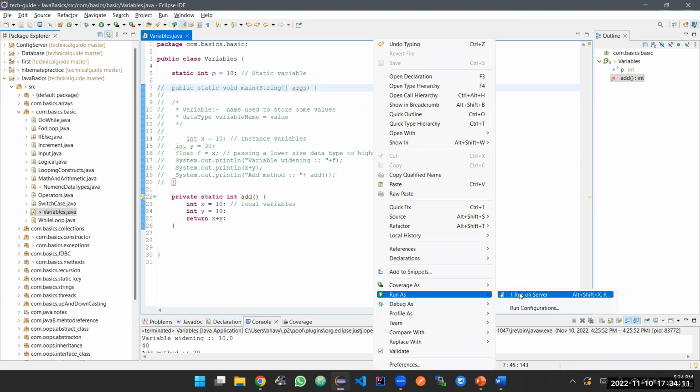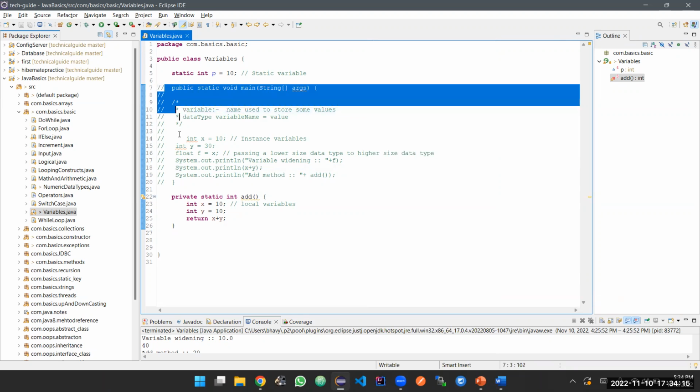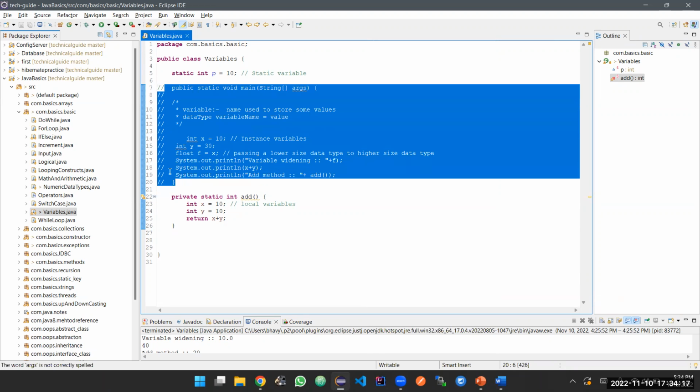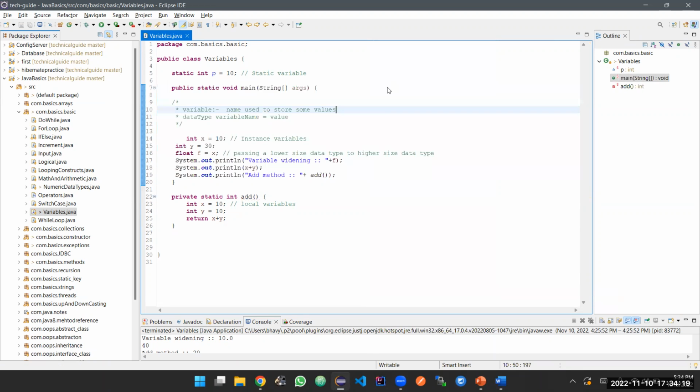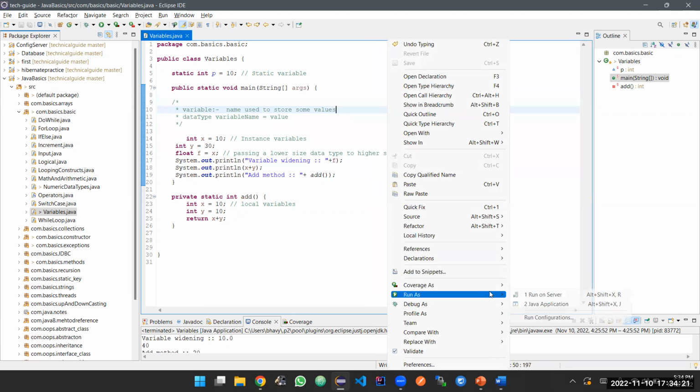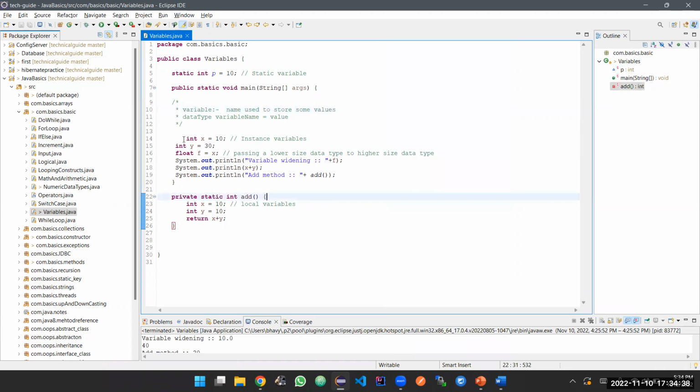It is directly asking me to run on server. But if I have a main method, and I right click and want to run it, then you'll get an option called Java application. So this states that if you want to run a simple Java application, you need to have a main method. Without the main method, you cannot run it as a Java application. Getting it?